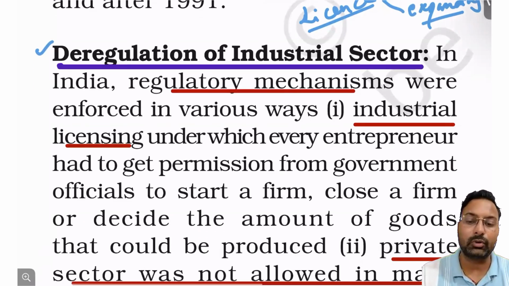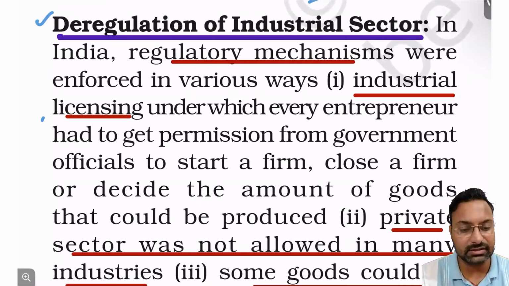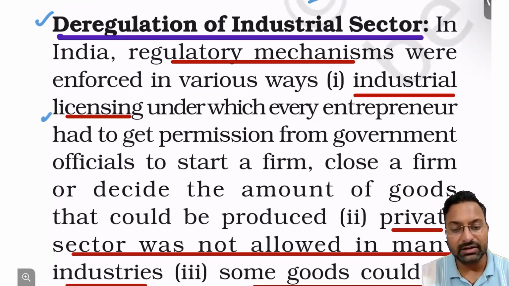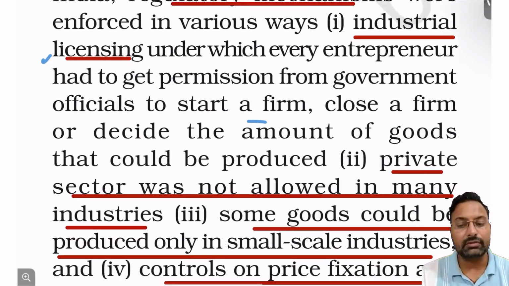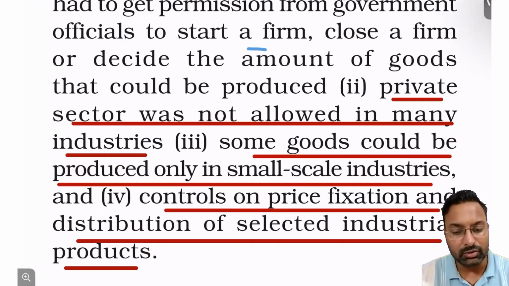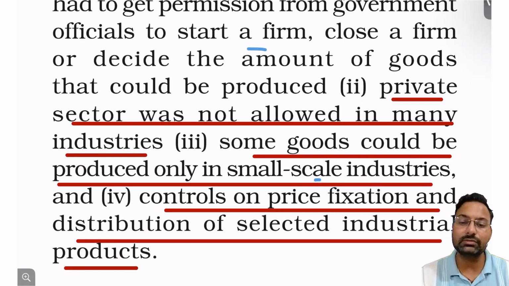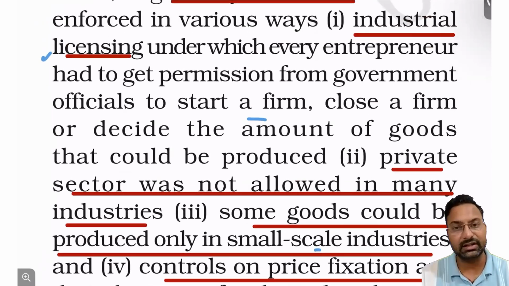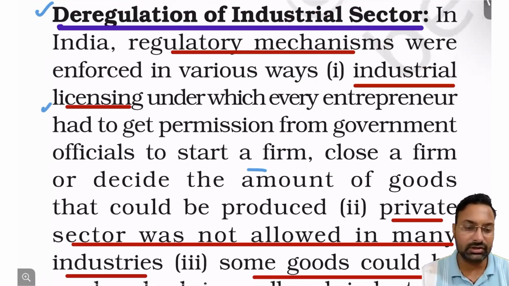That was the first very important policy. Under industrial licenses, the entrepreneur had to get permission from a government officer to start a firm, right? And the private sector was not allowed in many industries, and some goods could be produced only in small scale industries. So these were the issues with the industrial sector at that point of time.